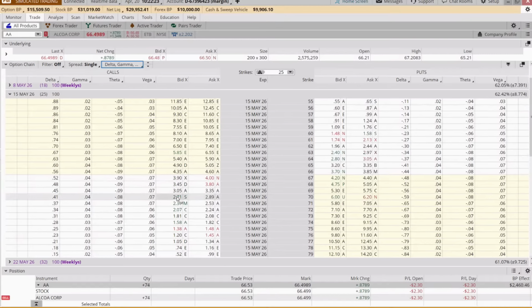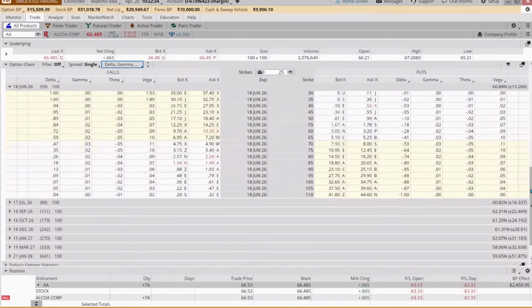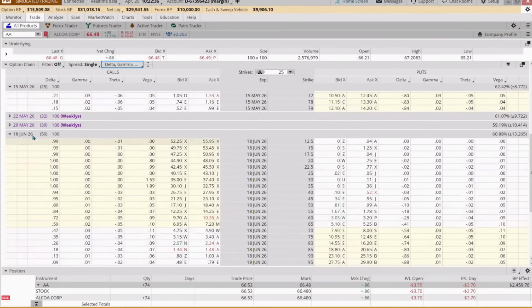It's going to be less expensive because we have less time, but theta is chipping away to the tune of 8 cents a day. Okay. And then if we come out to here, it's 5 cents a day. And this is not 5%, it's 5 cents on an option that costs twice as much.